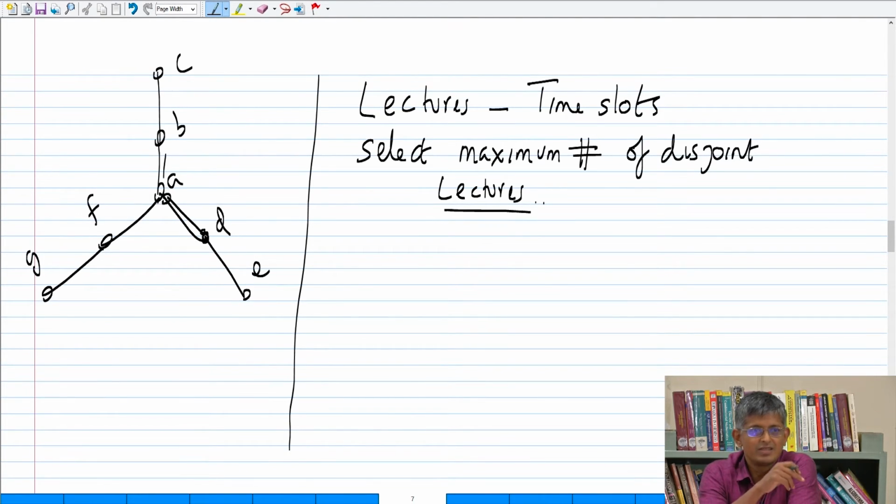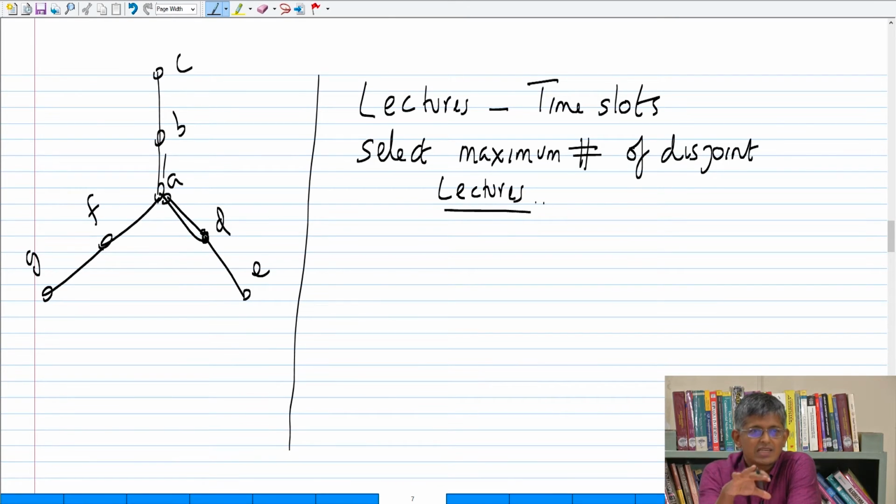Do you want to say something? Huh? It says maximum matching or something else? Why is it matching? No, these are not edges, no, the time slots.